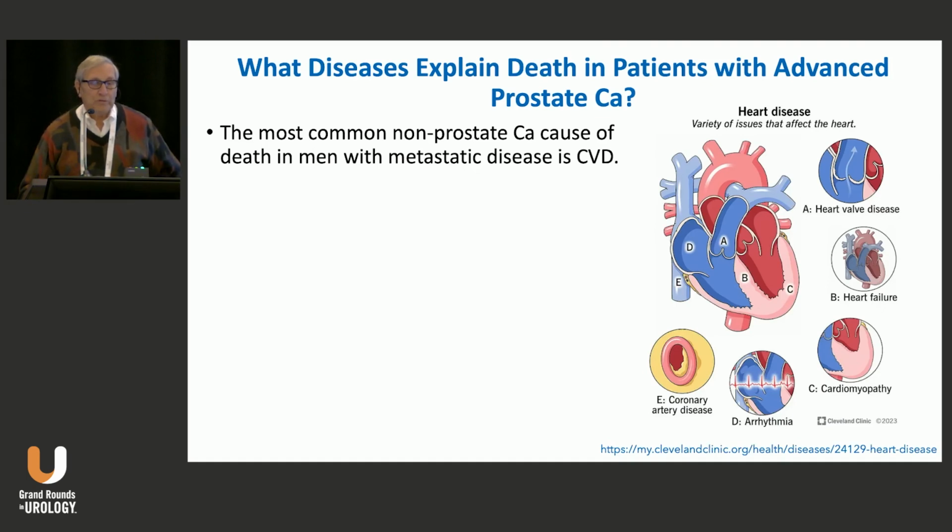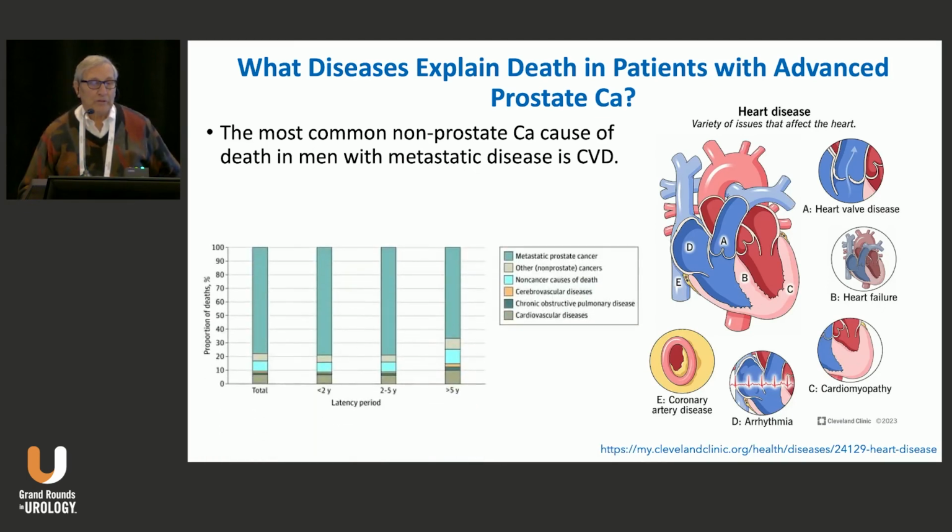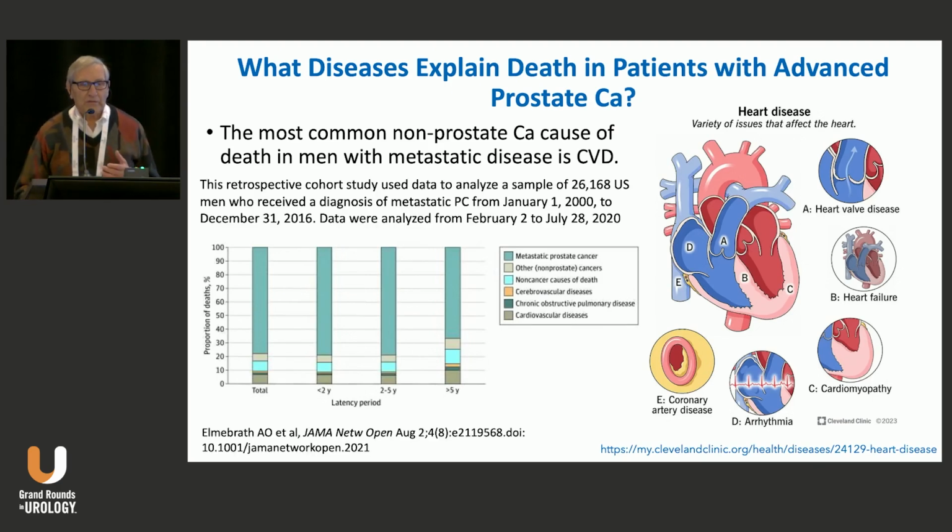So what I'm going to do here is review with you a study that ultimately looked at a cohort that analyzed a sample of 26,000 U.S. men who received a diagnosis of metastatic prostate cancer from the interval of January 1st, 2000 to December 31st, 2016, and the data were analyzed up until July of 2020. So what we see here are the causes of death. Now, advanced prostate cancer is by far the most common.